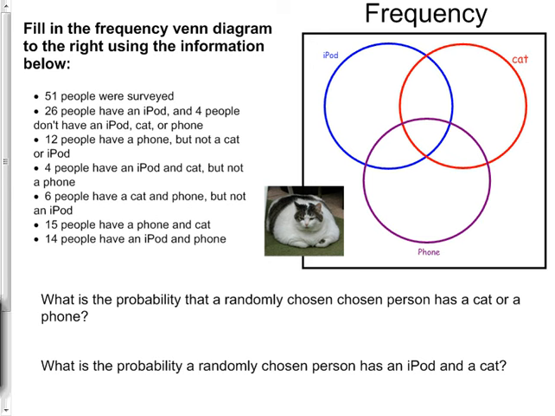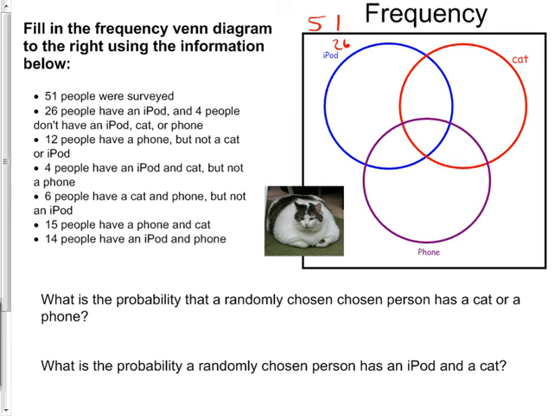Looks like they did not give us the middle one on this one, so this is one of the harder kinds. It's not even that hard, but since they didn't give us the middle, they had to give us a bunch of other numbers. When they say 51 people were surveyed, you put a 51 up here. That's where the total is. You don't even have to put that there, it's just a smart thing to do. 26 people have an iPod. I would not put the 26 here because the total's got to be 26, so I would put the 26 right there.